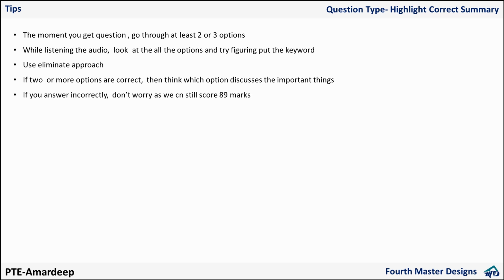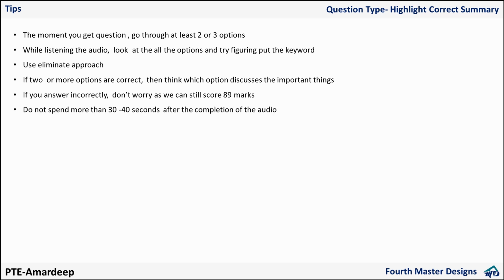And if you answer incorrectly, what I said earlier, or whatever I am saying right from the first low scoring question, that is multiple choice, multiple answer, and even in the next low scoring also I'll say the same thing: you can still score 89, you can still score 88, you can still score 85. Your target is 79, you are 5 plus, 85, 86.